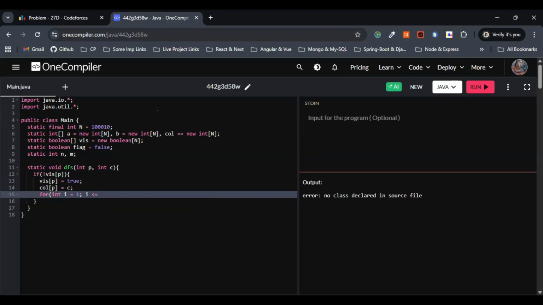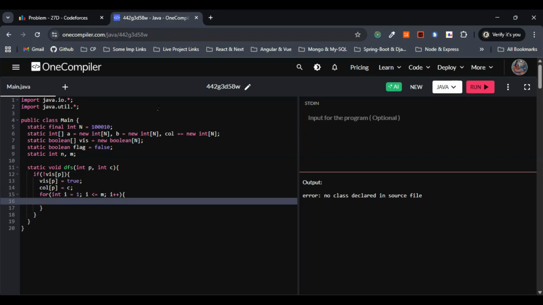So did I press insert here? I less than or equal to M. Let me go with I plus plus. So within the for loop, let's go with a simple if condition.